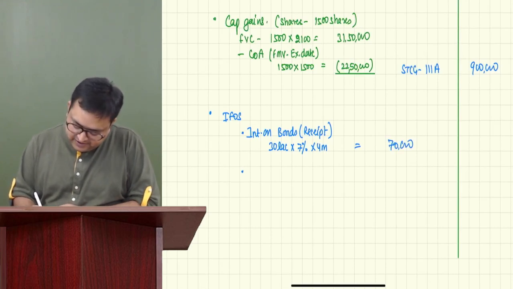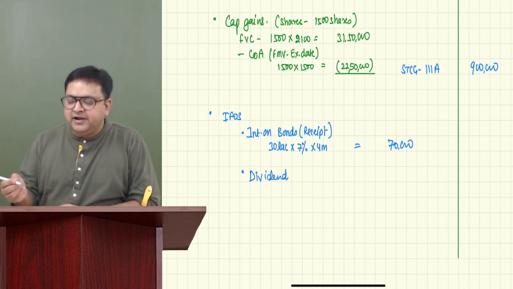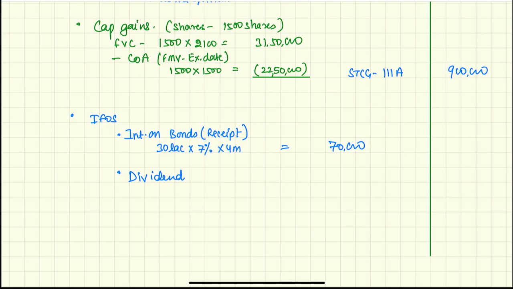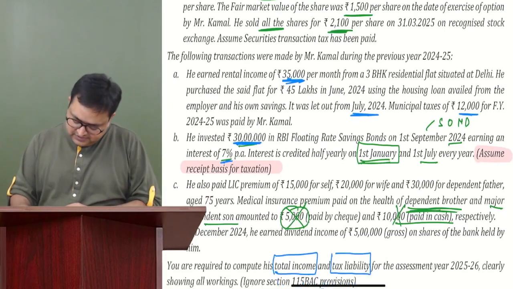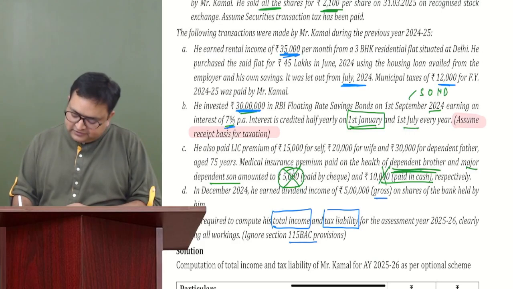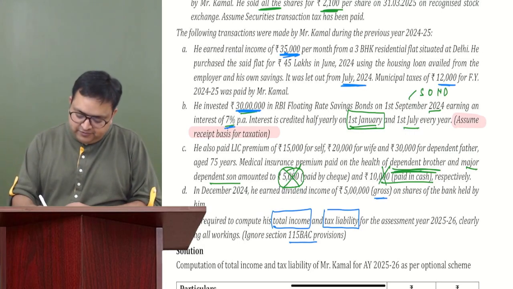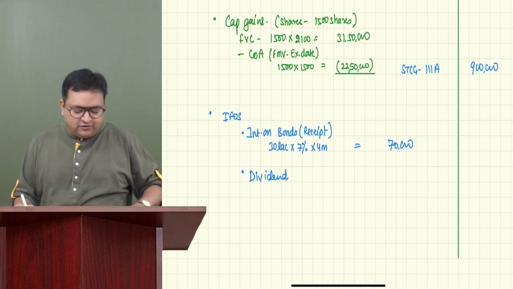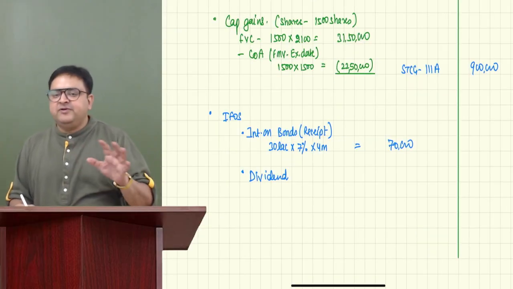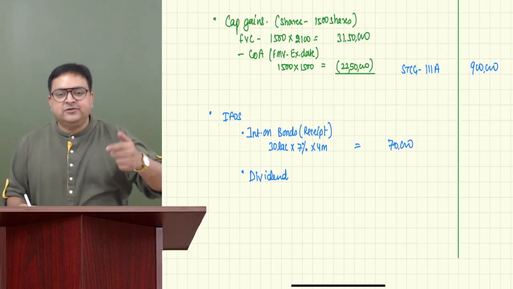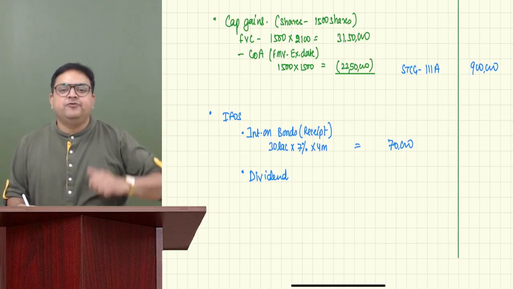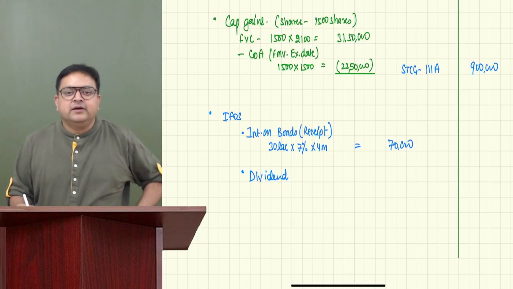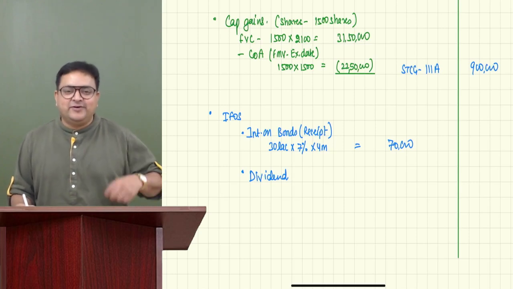And there is also a dividend. Guys, this dividend is net dividend or gross dividend? After TDS or before TDS? So we have seen it was gross. It's a gross amount, 5 lakh rupees. If it's a gross amount, then we don't have to do anything for it. But if this would have been net amount, then we would have to make it before TDS. Everybody agree? Tell me guys, what is the TDS rate?